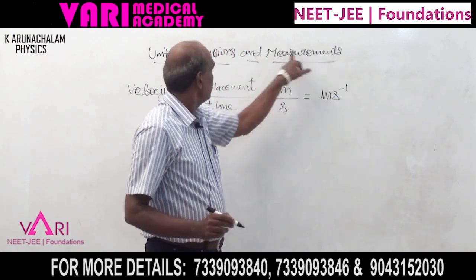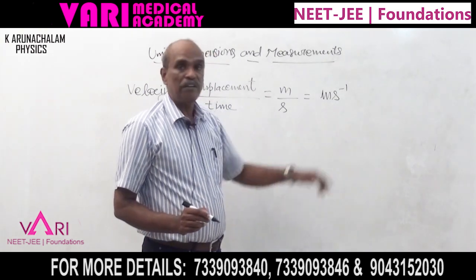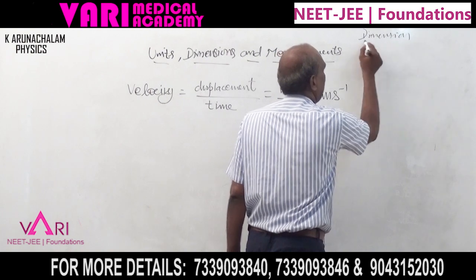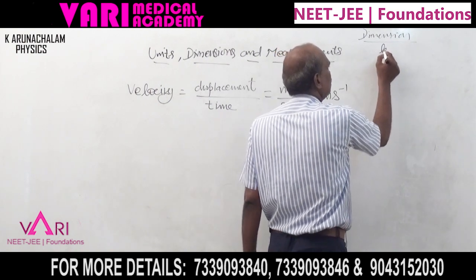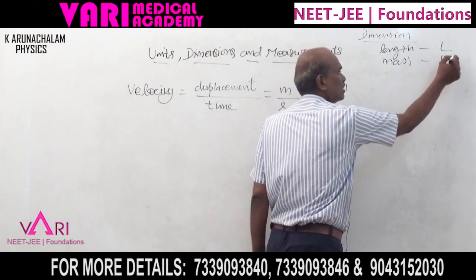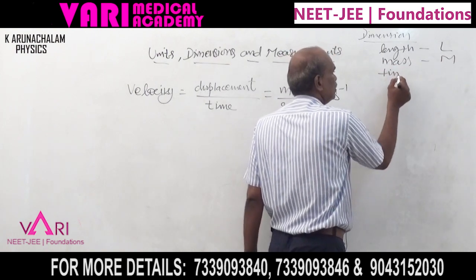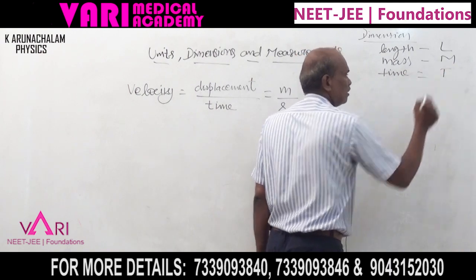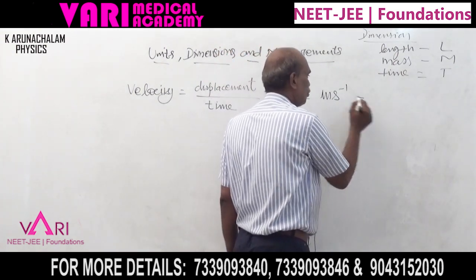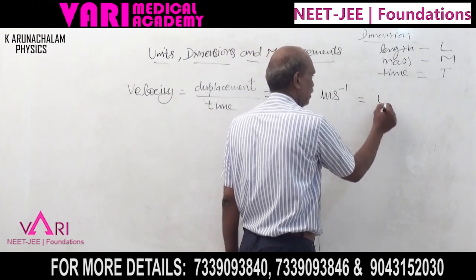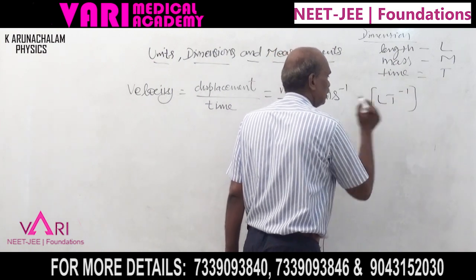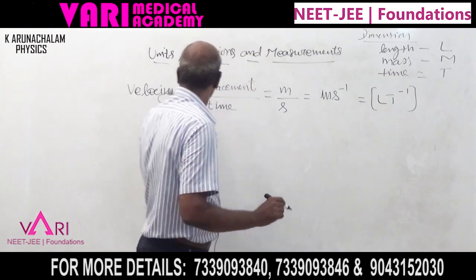Now, what is the dimension for meter per second? We have only 3 dimensions. For length, the dimension is L. For mass, the dimension is M. For time, the dimension is T. Meter per second: length, meter, is L, and second is T. So it is LT power minus 1. This is the dimension for velocity.